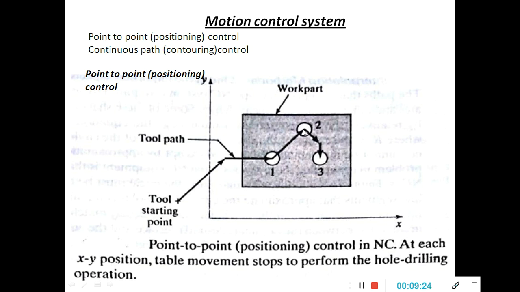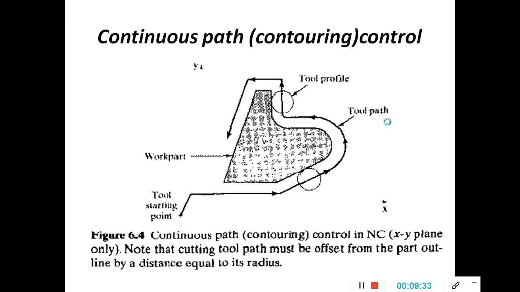So similarly, the movement of a tool from one point to another point very rapidly is known as a point to point control system.